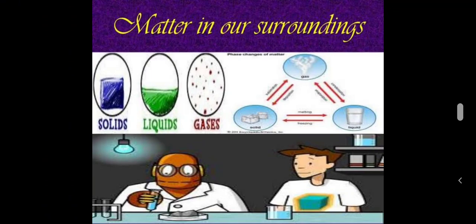The change of solid to gas is sublimation. Here you can take the example of a camphor or naphthalene ball. When it is subjected to heat, at that time naphthalene ball or ammonium chloride or camphor gets converted into gas. This is the example of sublimation process. And if gas changes into solid, then the process is